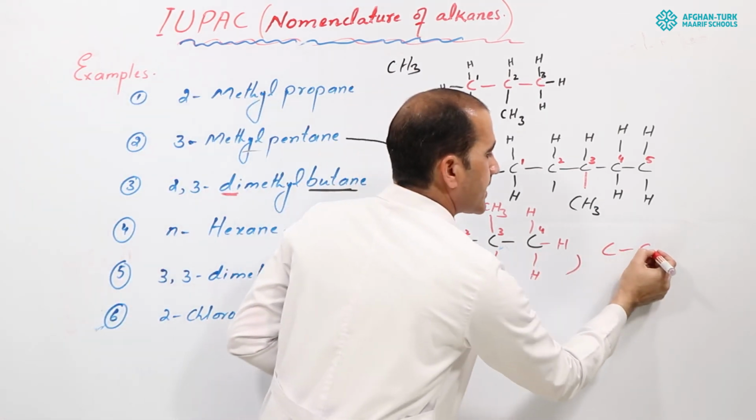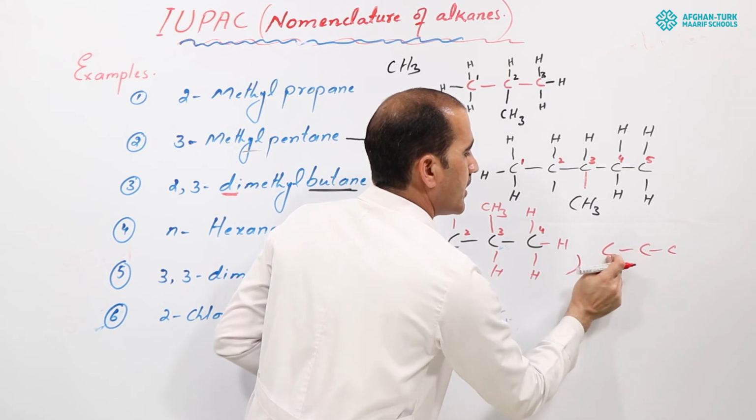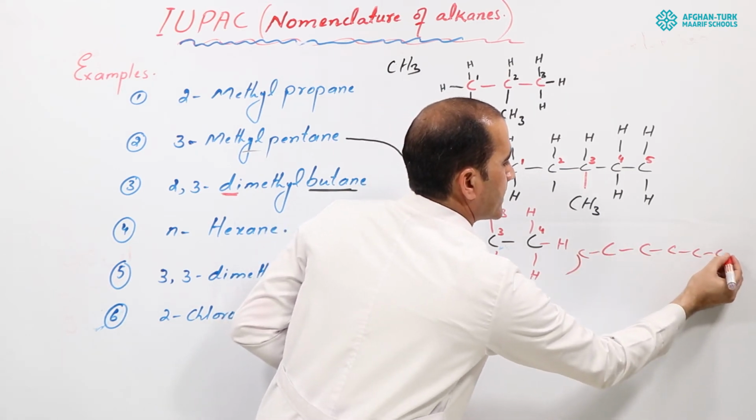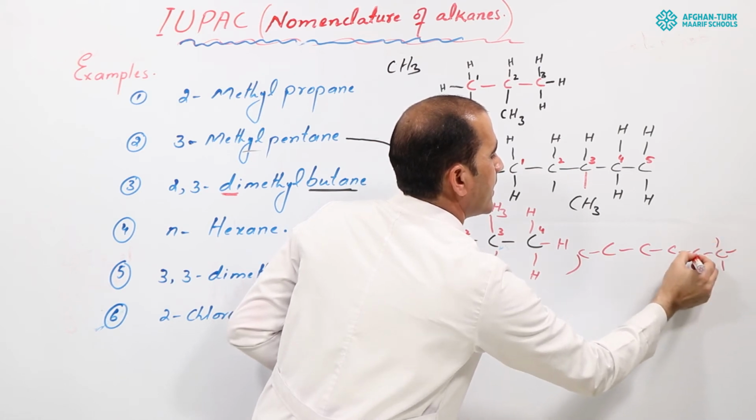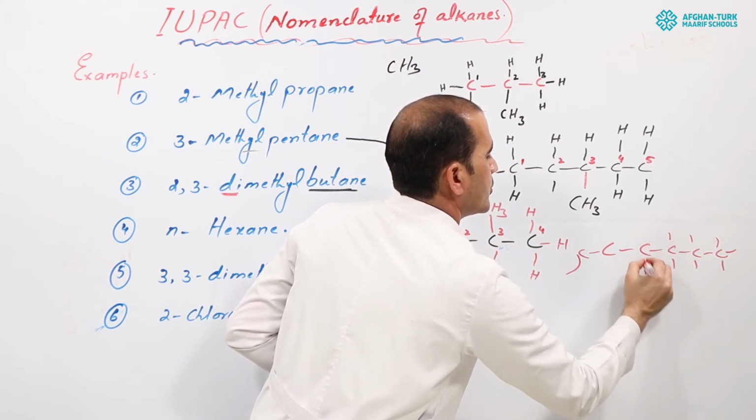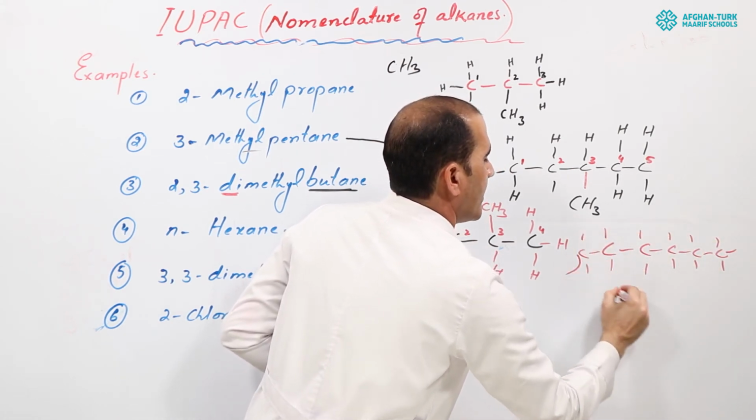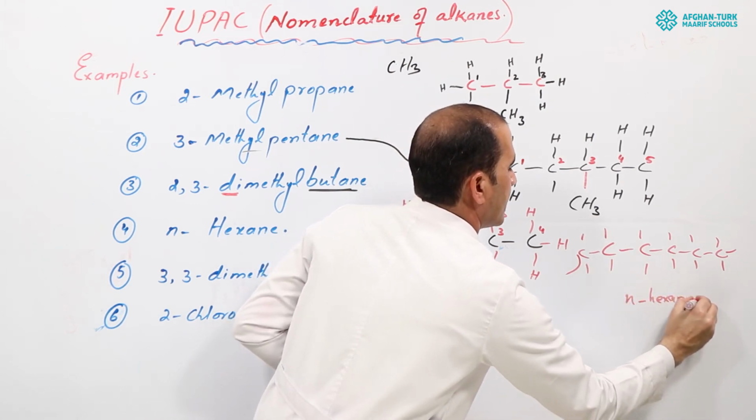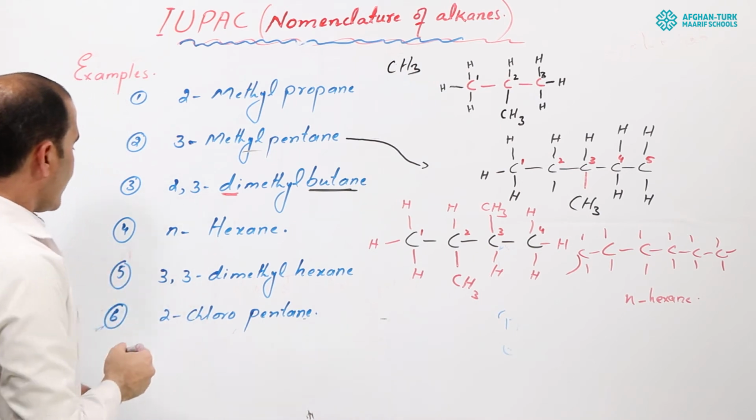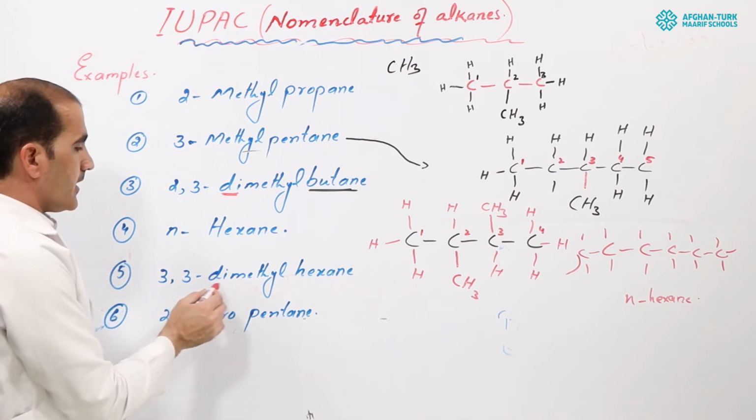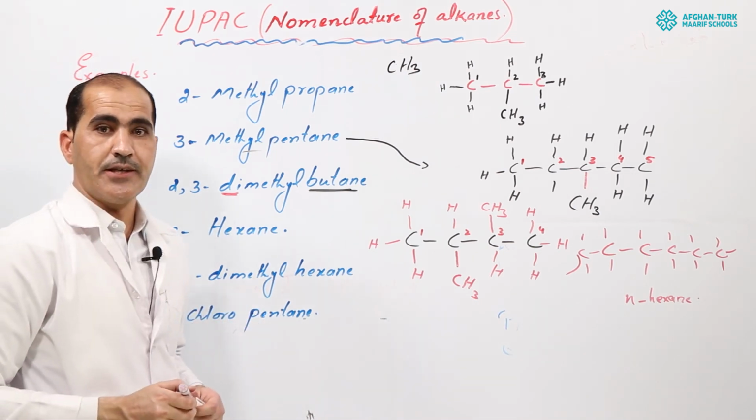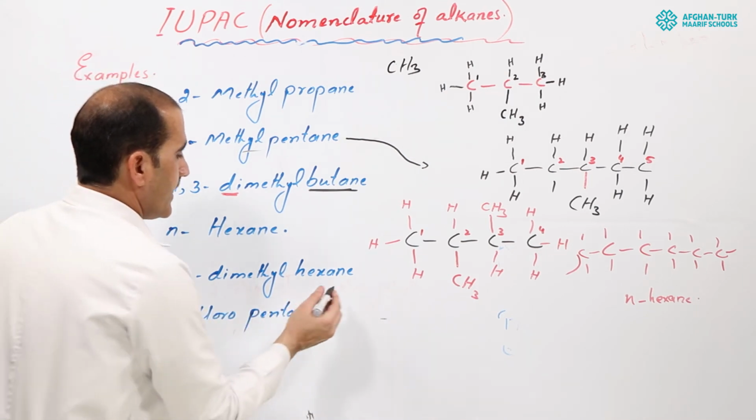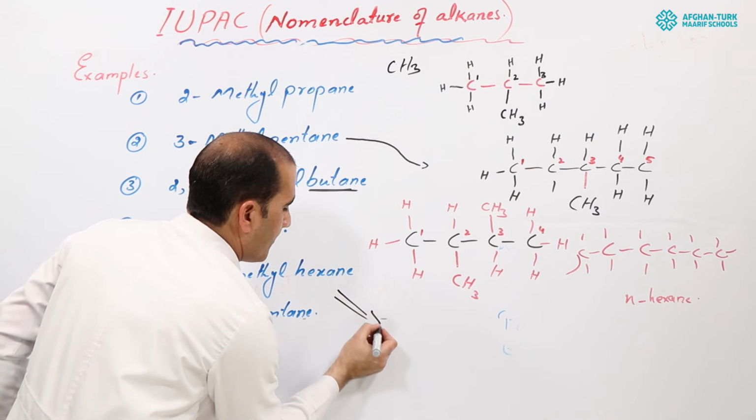Okay, so draw 6 carbons here: 1, 2, 3, 4, 5, and 6. And attach all the carbon atoms with hydrogen atoms. Okay, so this will become n-hexane. n-hexane. Come here to another example, the 5th example, 3,3-dimethylhexane. 3,3-dimethylhexane, okay? So 3,3-dimethylhexane, it is the same as the example here.